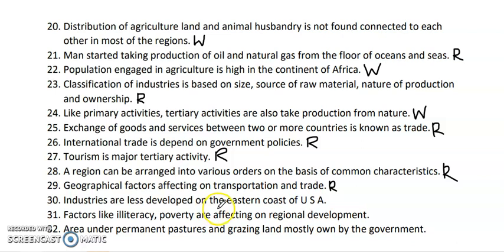Next, industries are less developed on the eastern coast of USA. So this is a wrong statement. Basically, industries are more developed, and USA is the most developed country. Next, factors like illiteracy and poverty are affecting regional development. So this is correct. If people are illiterate and there is poverty, then definitely that region will develop less. Next, area under permanent pastures and grazing land is mostly owned by the government. So this is also the right statement. Okay. So this is all about the exercise, right and wrong.